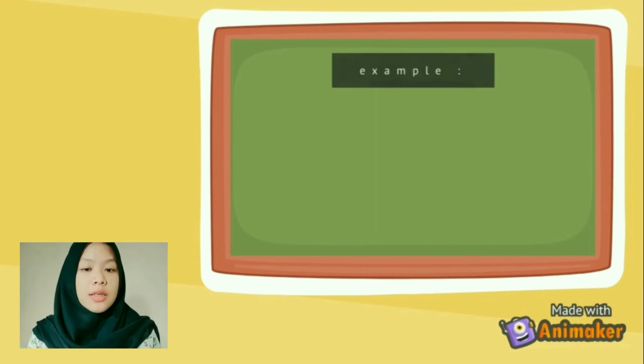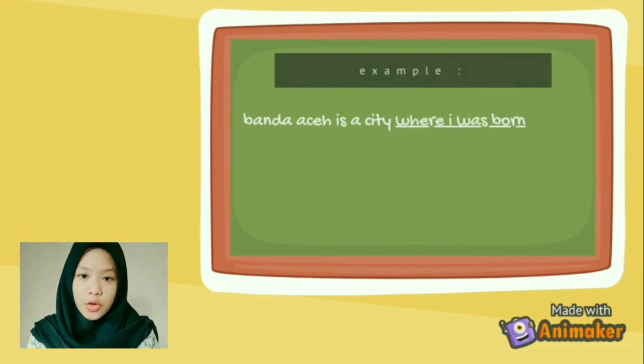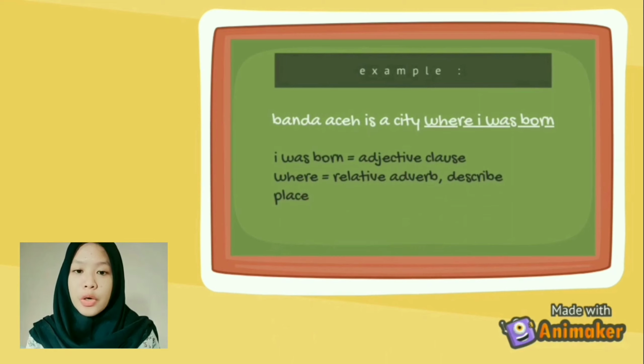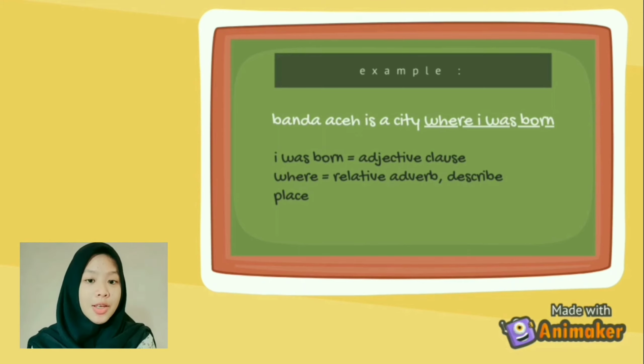Example, Banda Aceh is a city where I was born. Where I was born is an adjective clause. Where above describes the word city, which indicates the place.